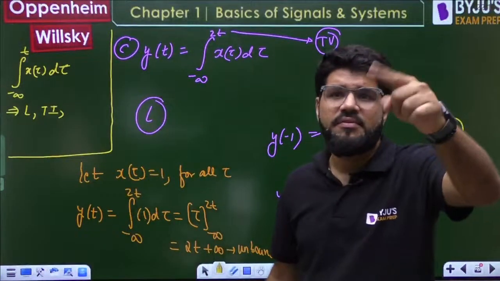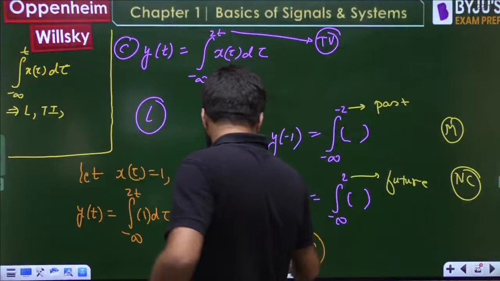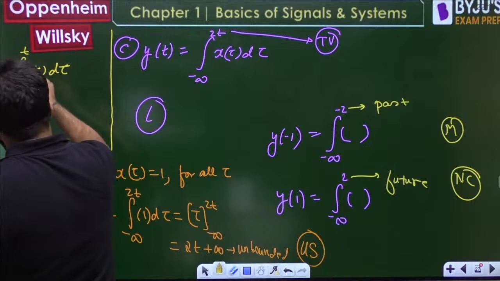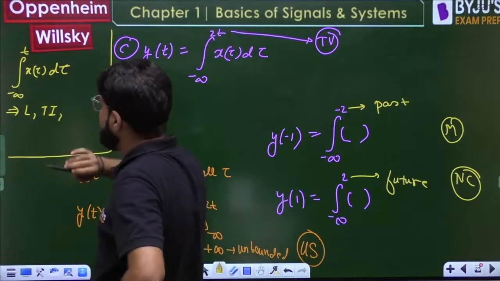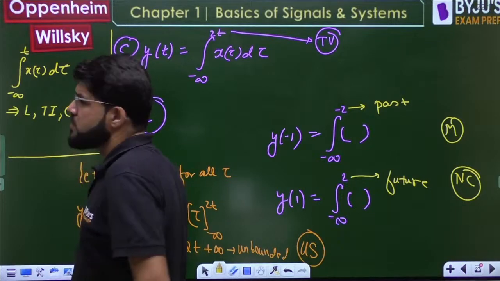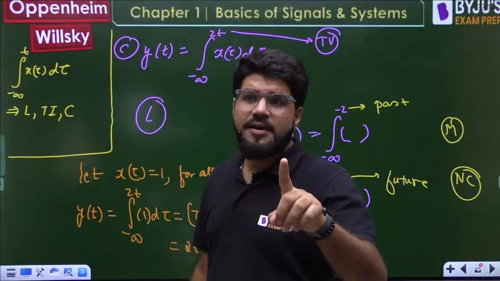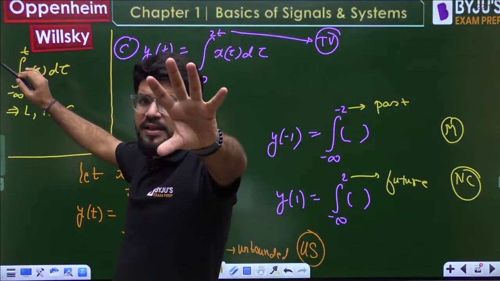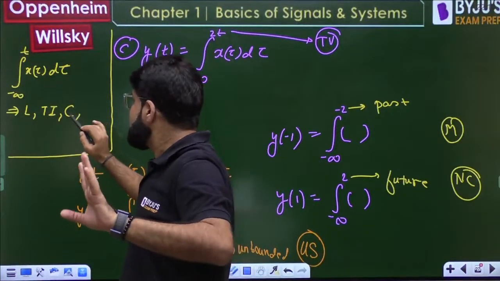You can try the time invariance test: a time shift in the input produces a similar time shift in the output. So this will be time invariant. Memory is anyway there because you are integrating from minus infinity to t. Other than that, it will be causal also, because you are calculating output at t and you need the integration only up to t, not beyond t. So it will be causal as well.